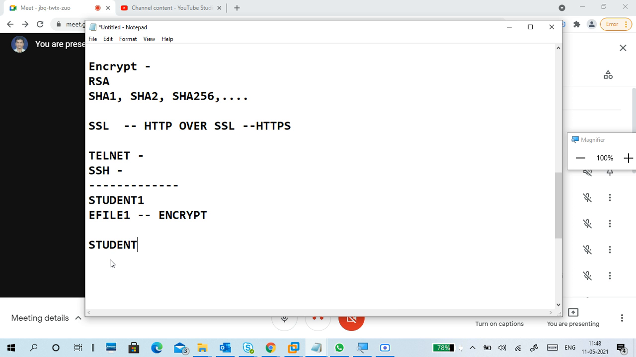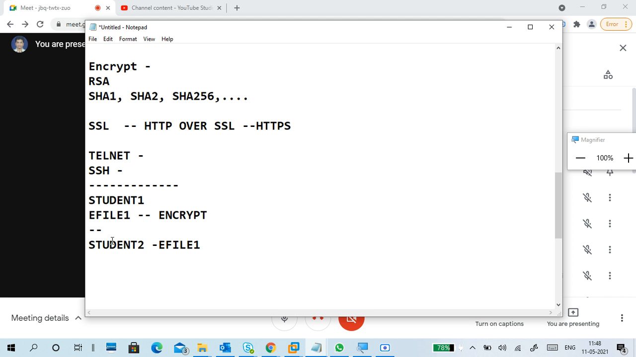Okay, so next, student two wants to read the e file one. Just as an example, I will change that anyway. He tries to open it. He cannot open it because it is encrypted. The file is encrypted, so he cannot open it. He cannot read the file. He can't open it.